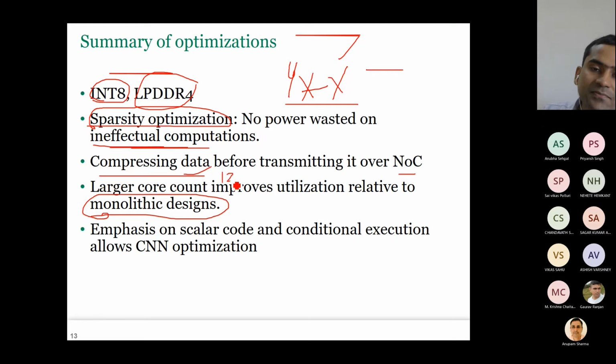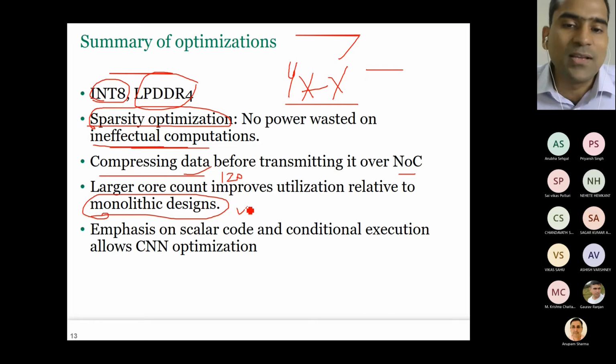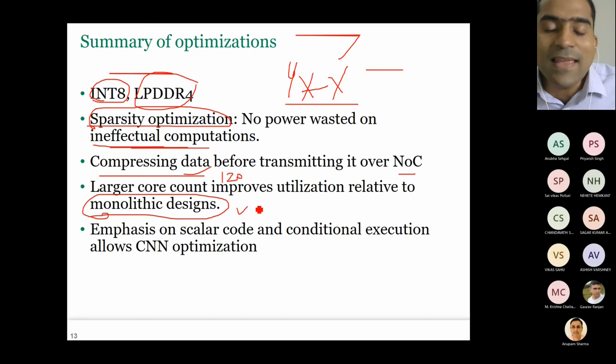We have 120 cores. So instead of designing such small cores, one option was to design just one very large core. That's called monolithic or single core. With that one core, you can't do fine-grained optimization. Suppose my workload requires only 20 small cores. Here with the Grayskull design, I use only 20 and the remaining 100 are not used. I don't waste any power for them.